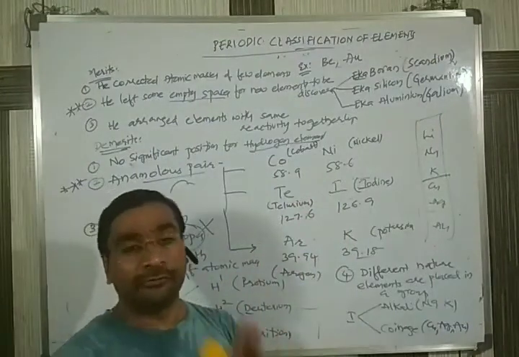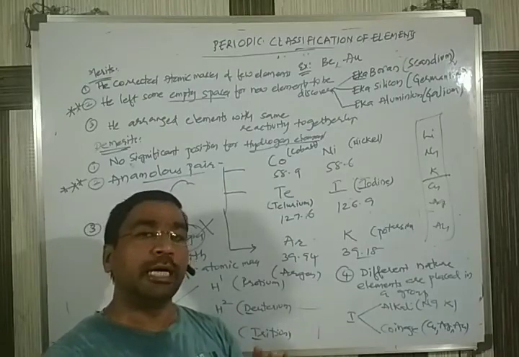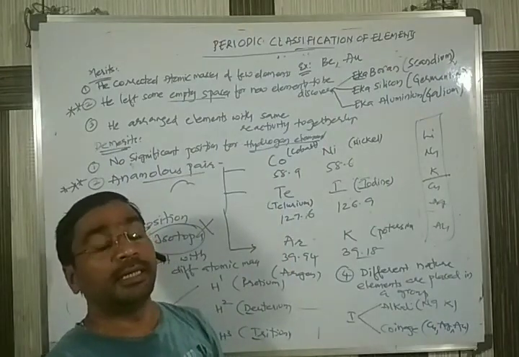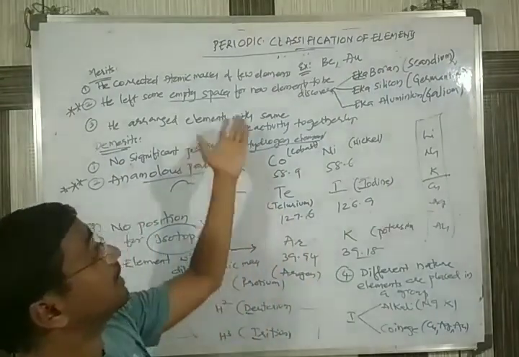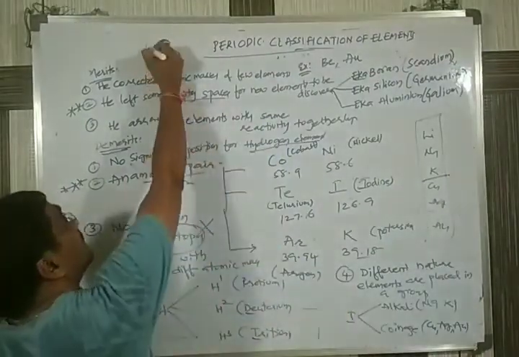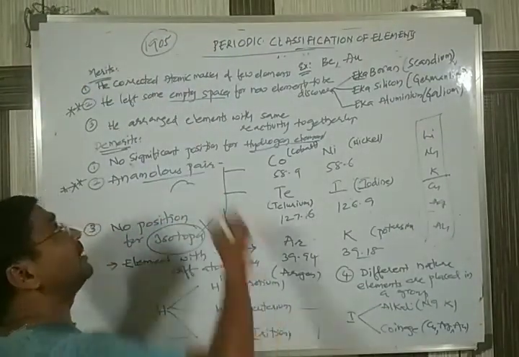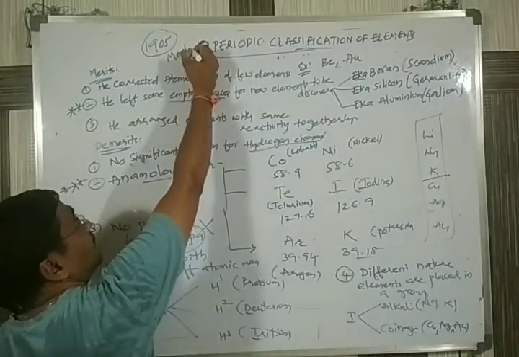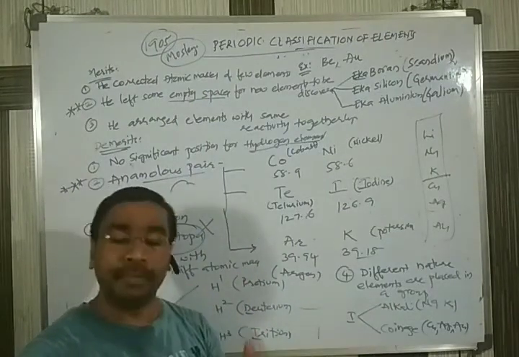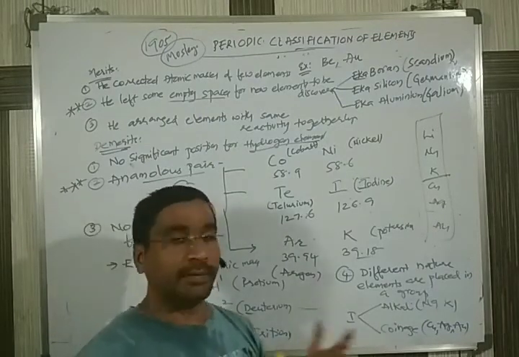Whenever drawbacks are found, scientists automatically go on doing research to give a better way of arranging the elements. The better way was given almost 40 years later, around 1905 or 1906, by the scientist Moseley. Scientist Moseley gave a new periodic table called the modern periodic table. We'll discuss the modern periodic table in our next session.